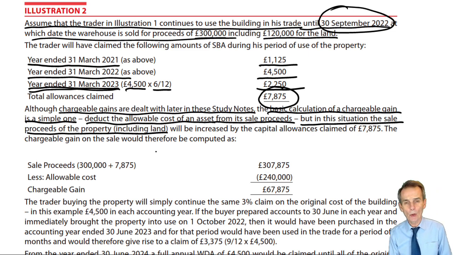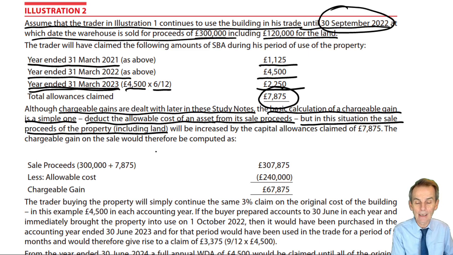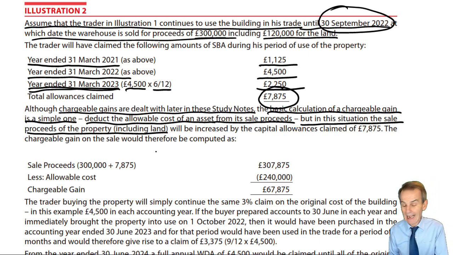We will want to know the entire sale proceeds of that particular property and deduct all of the allowable costs. So we do not separate out in capital gains between the property based on the land and separately the building. We had to do that for SBA, that was purely the cost of the building, but not so for capital gains.